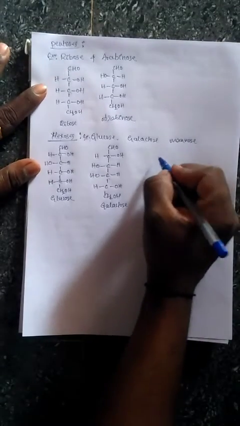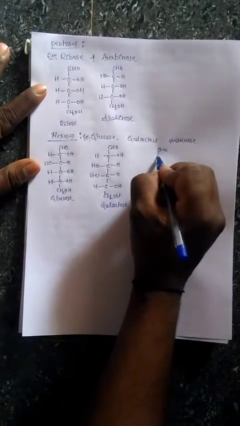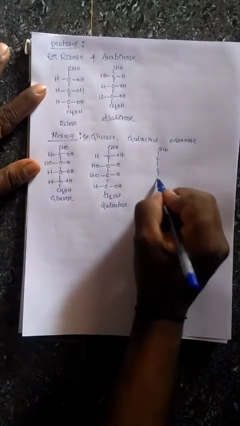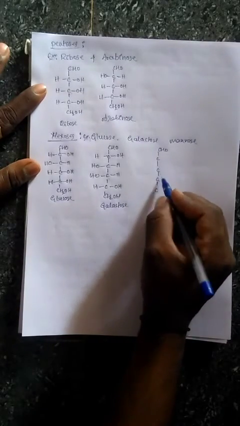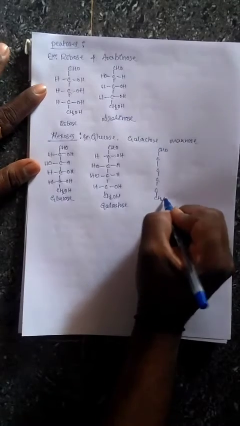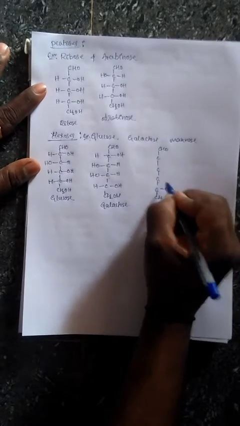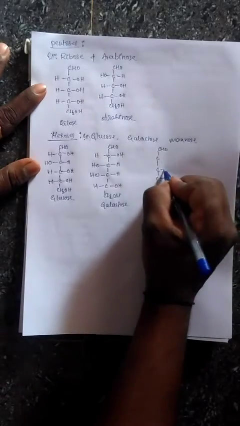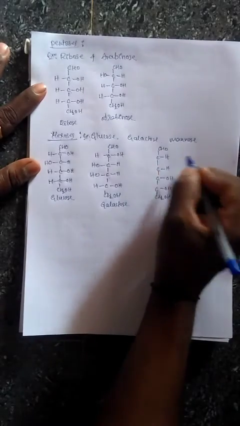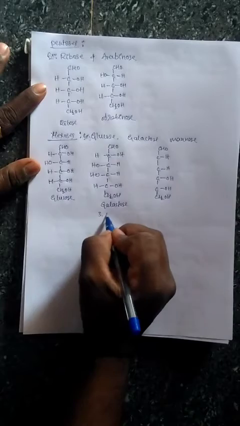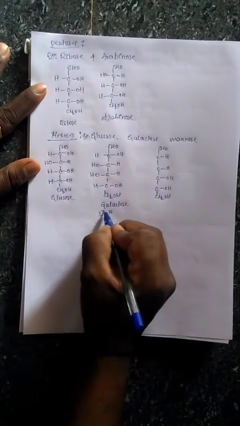Now write mannose. The skeletal structure will remain the same like glucose. Write 6 carbons, CH2OH and OH. Now here OH and H and H. So here the third and fourth carbon position will change.